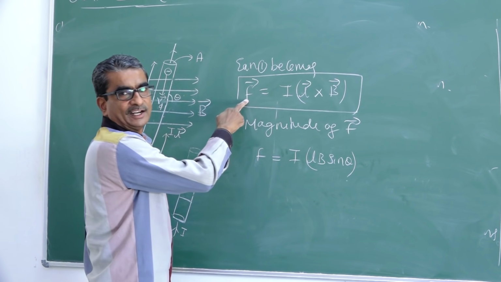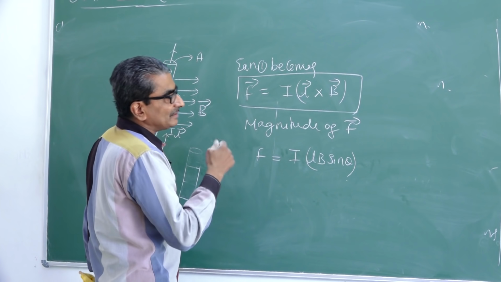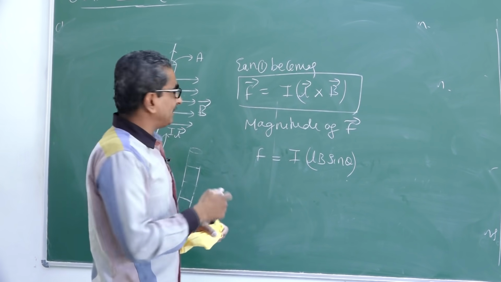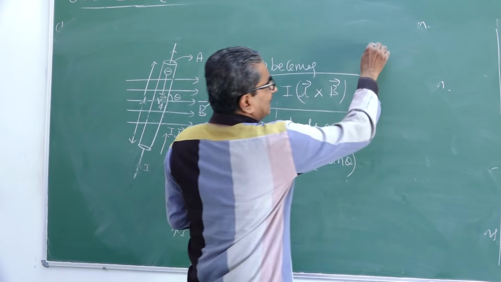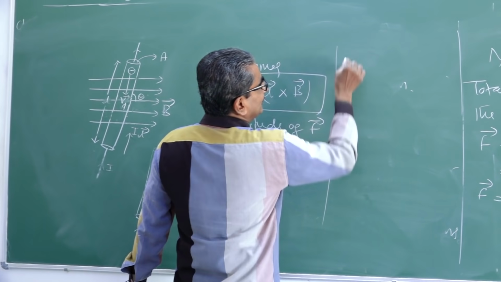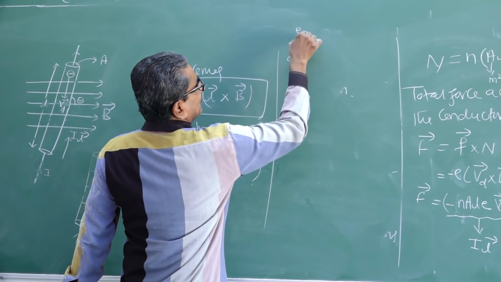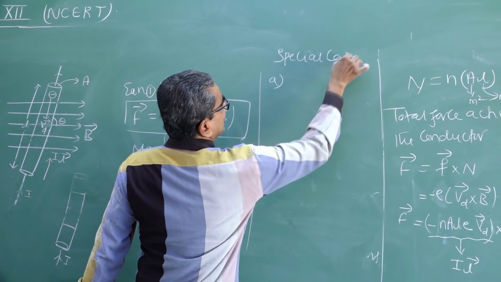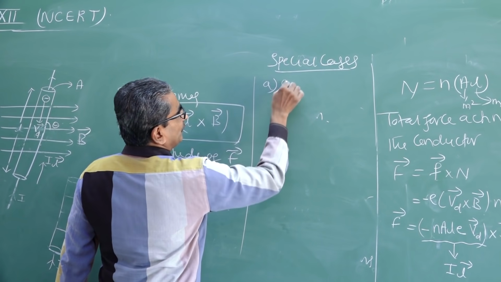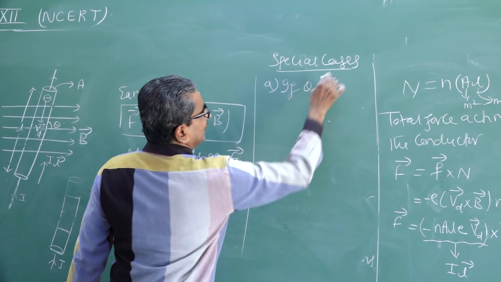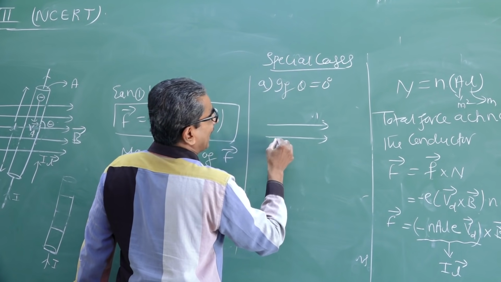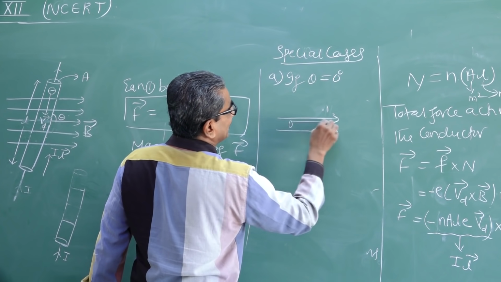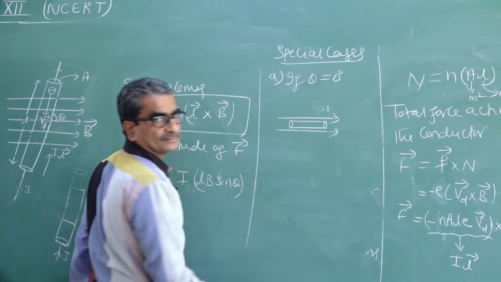This is the force on the conductor in vector form. Then when will the force acting on the conductor be maximum and minimum? These are nothing but special cases. If I consider special cases, then if theta is equal to 0 degrees, what does it mean? To this magnetic field, I am going to keep the conductor parallel like this.